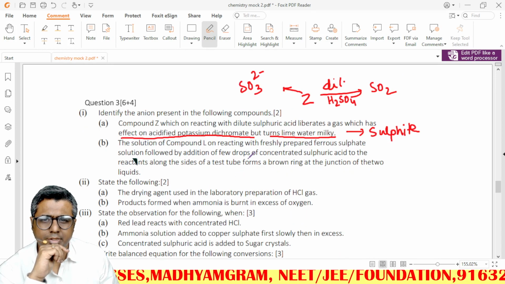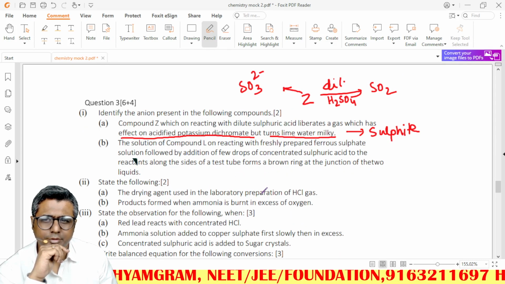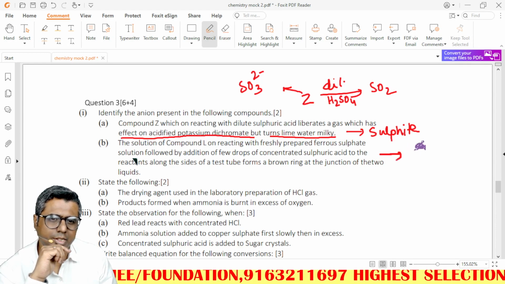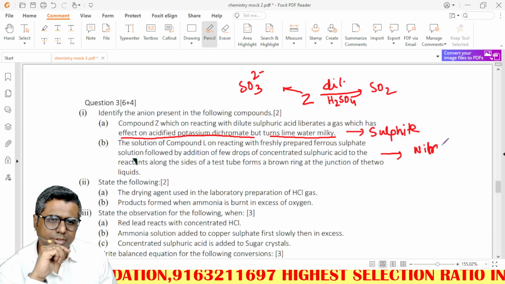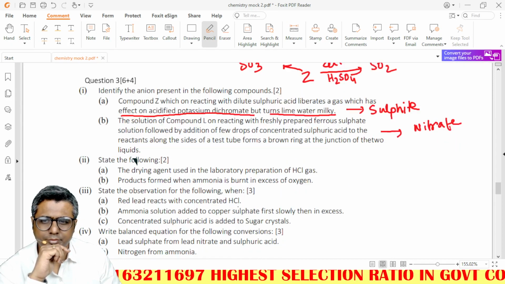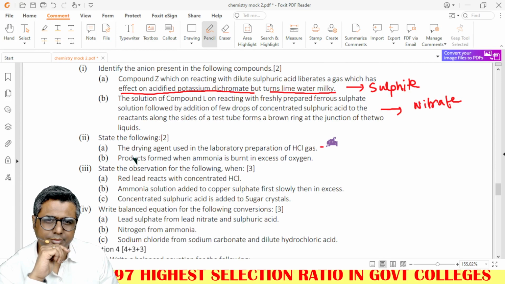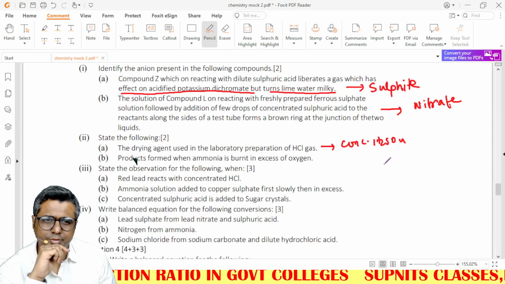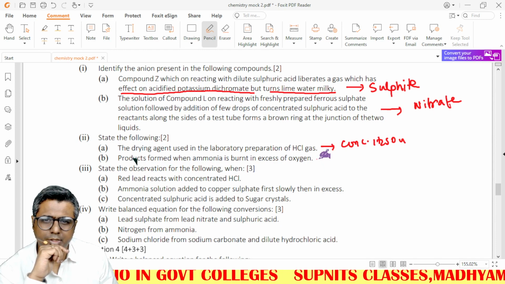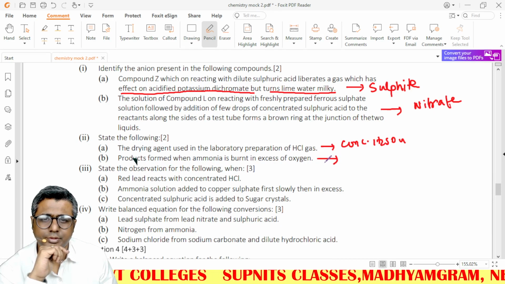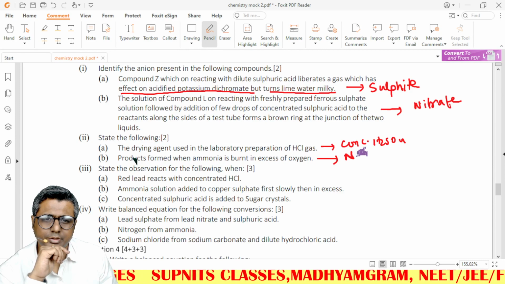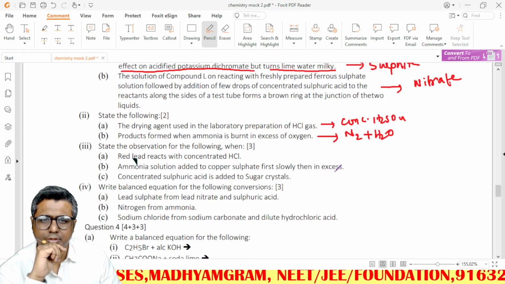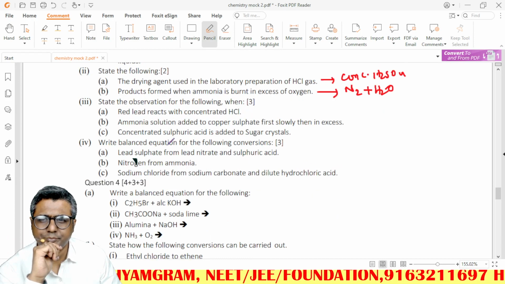Compound L on reacting with freshly prepared ferrous sulfate. Okay, so this is a brown ring question. The anion is nitrate. Pretty easy question. Drying agent: concentrated H2SO4. Products formed when ammonia is burnt in excess of oxygen: N2 plus H2O, that is the product. A little bit of NO2 is also formed.